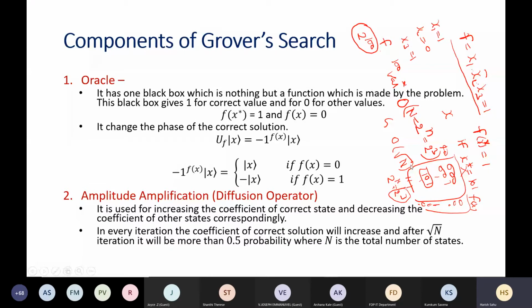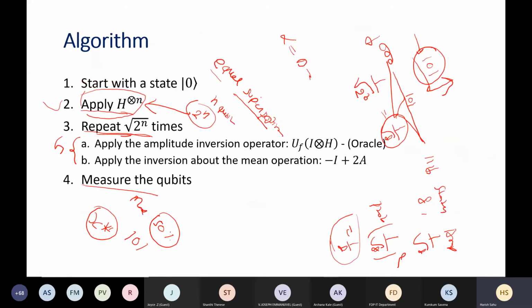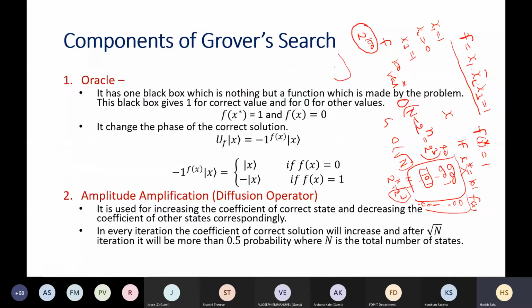How is it doing this? Keep this example in mind: we are searching in this function f, and the value we are looking for is 101. Is it clear now or not? This is the function, and the satisfying assignment we are looking for is basically 101, but we don't know it at the beginning of this algorithm.